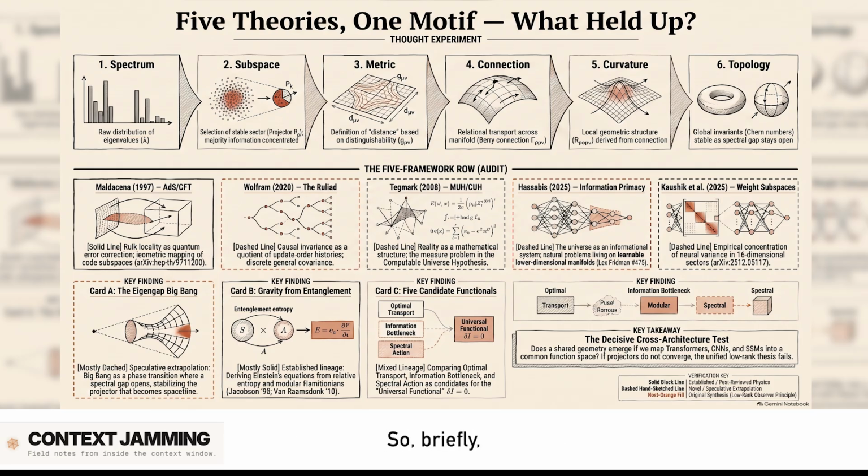So, briefly, Wolfram's contribution to this synthesis is centered around the idea of discrete computational hypergraphs. He posits that fundamentally, the universe isn't continuous space-time, but a constantly updating network of nodes and edges governed by simple algorithmic rules. Right, and the synthesis report connects this to the low-rank motif using Wolfram's concept of causal invariance.